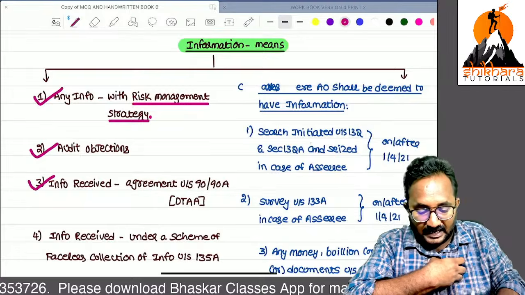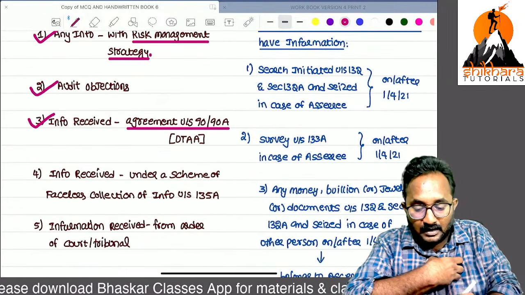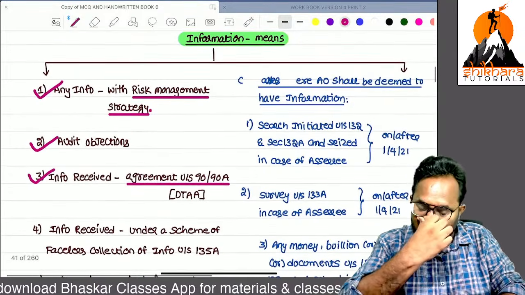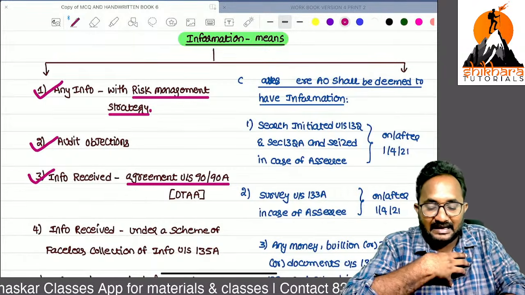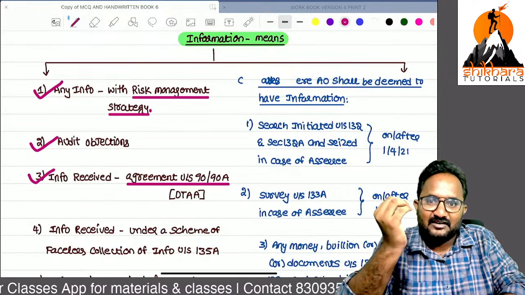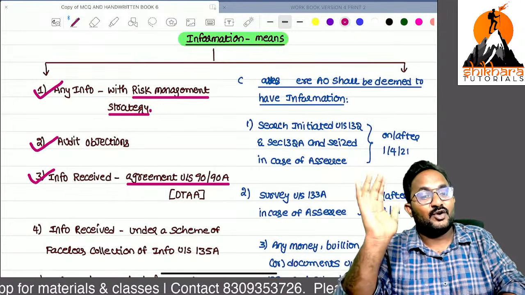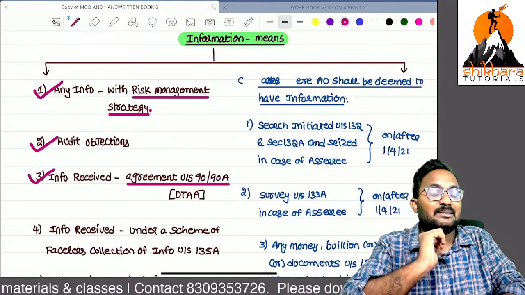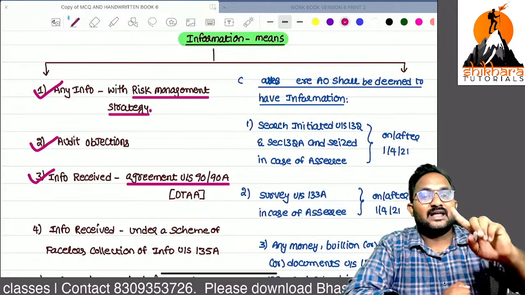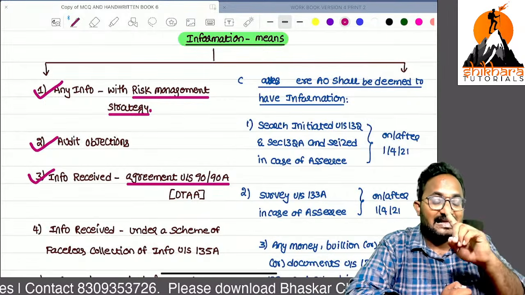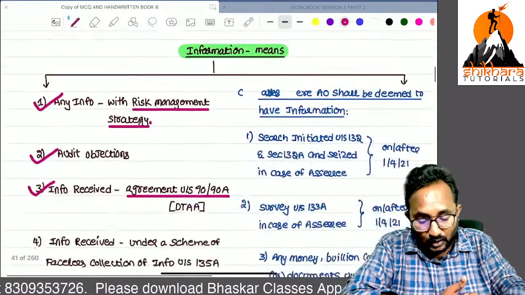Next, any information received from other country governments, that is, DTAA agreements. For example, the Indian government is exchanging information with the USA government. The USA government says that your resident and ordinarily resident has income in the USA also, but that income has escaped from the tax. Based on double taxation avoidance agreement information also, we can send the 148 notice.